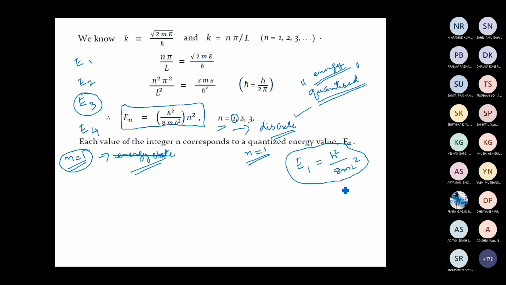One important aspect we have already seen is that energy is quantized. For a quantum particle, the energy is quantized. Energy cannot take any continuous value. It will have only certain discrete values. Only certain discrete values are allowed for energy. And again, the lowest possible energy is not equal to 0, but some finite value. That lowest energy is called the ground state energy or the 0 point energy.